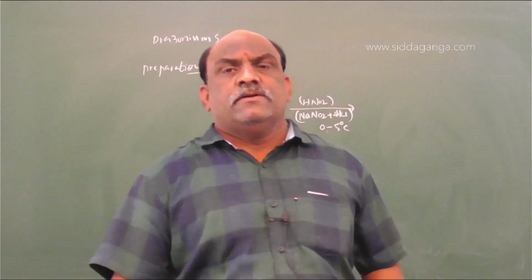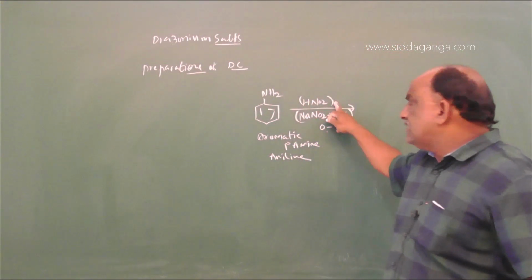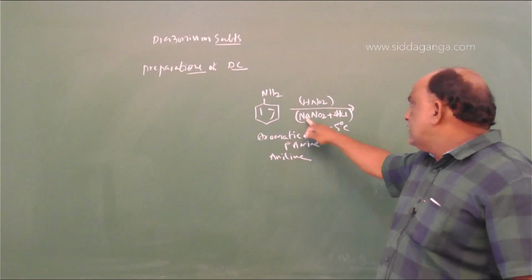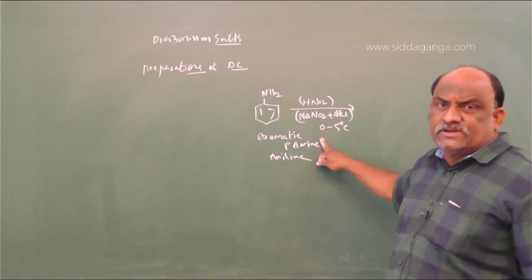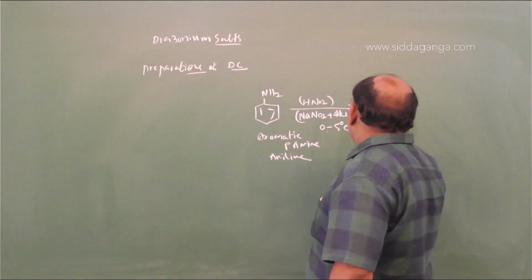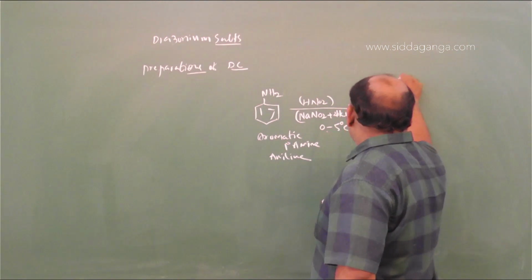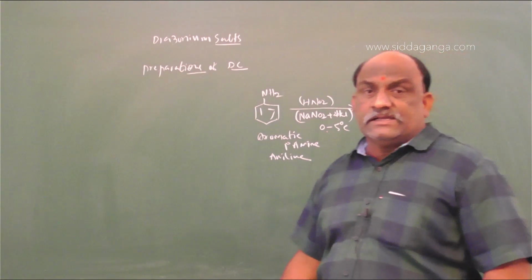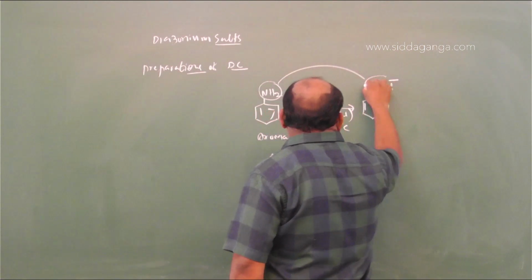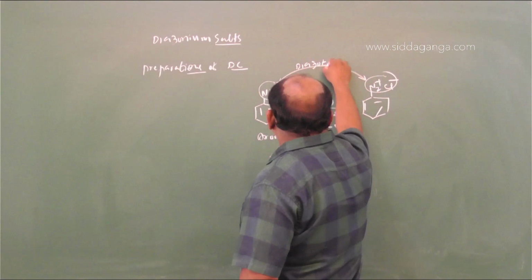These are the conditions. The aromatic primary amine, aniline, is treated with nitrous acid. Nitrous acid is generally unstable, so it is freshly prepared using NaNO2 plus HCl. The reaction takes place at 0 to 5 degrees centigrade. The product is N2+ Cl−; the entire NH2 group is converted into N2+ Cl−. This is called diazotization.